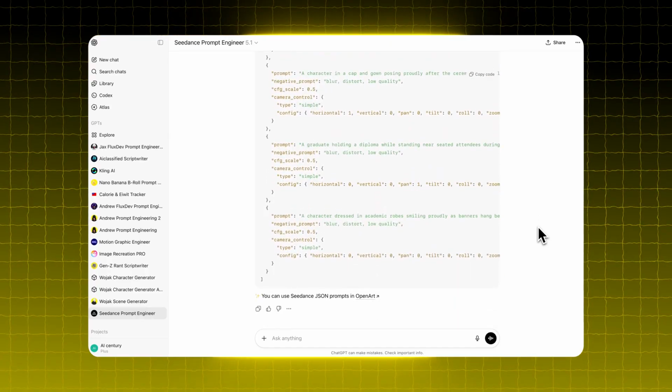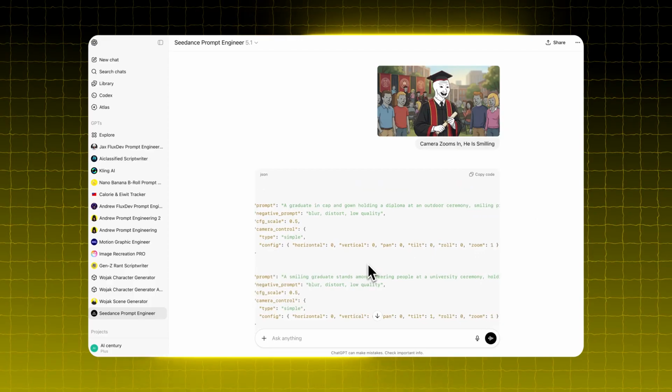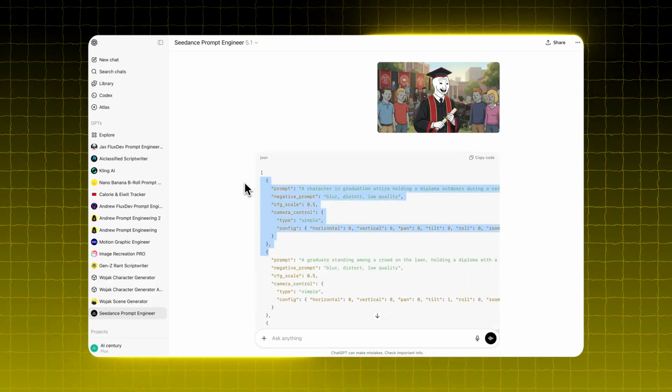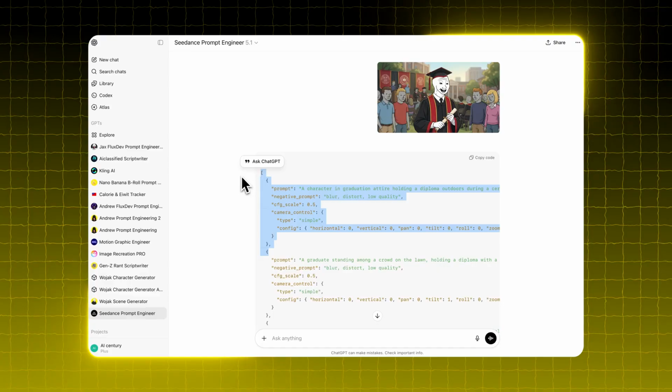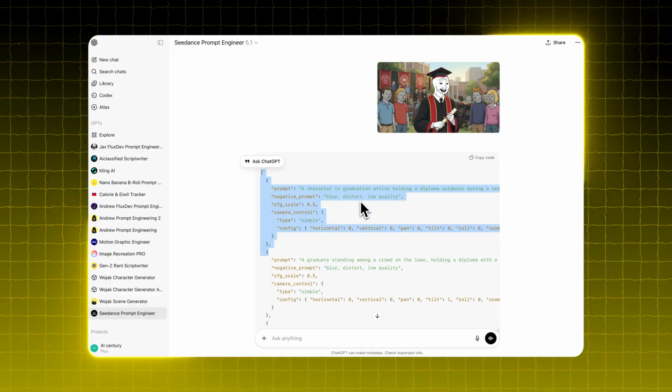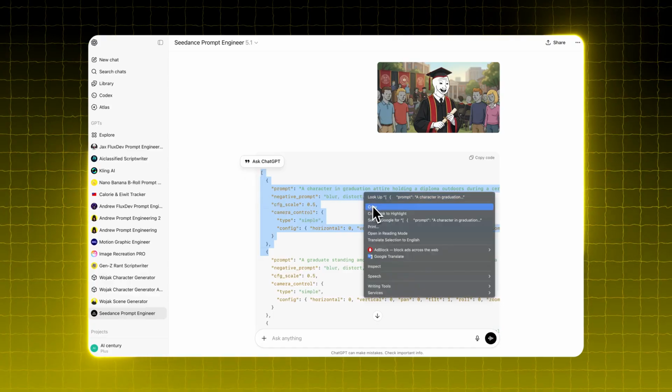One thing to keep in mind, the GPT gives you 5 separate JSON prompts. Each one starts when an opening bracket appears and ends when the closing bracket appears. That entire block is 1 JSON prompt. Copy it exactly the way I'm doing it.